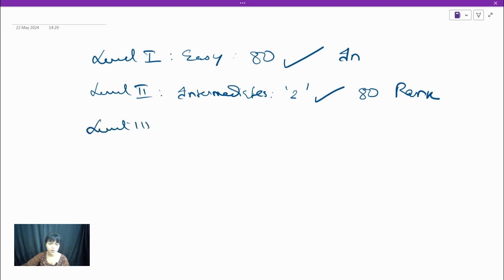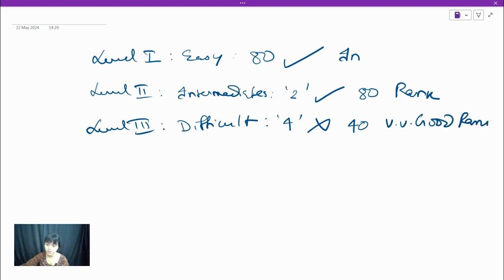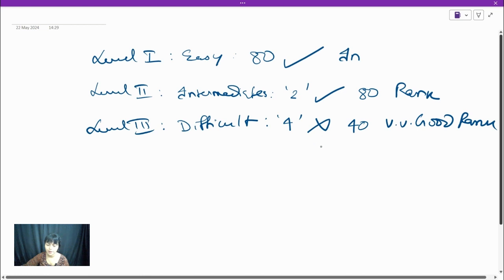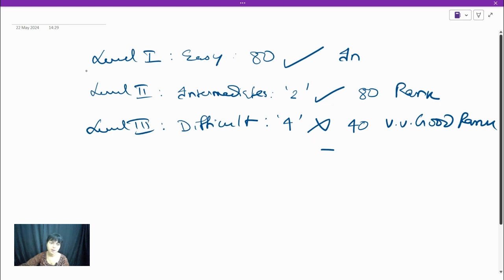And then moving on to level 3, that is the difficult ones, okay, where you are absolutely clueless, you don't know the options, you are seeing this for the first time on your computer screen, and you are confused among all the four options. Better not to attempt, but still if you want to go aggressive and you are attempting, this will be somewhere around 40 questions, okay? If you are attempting and marking them right, then definitely you are going to get a very good rank, but if you are marking them wrong, you are going to lose some marks, but still you are in the competition because you have already marked your level 1 and level 2, right students?